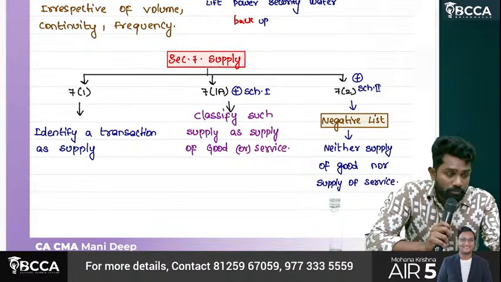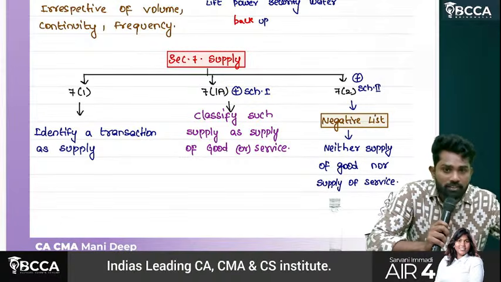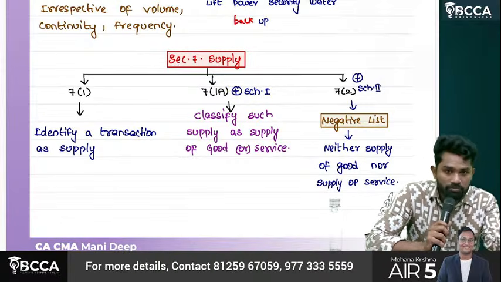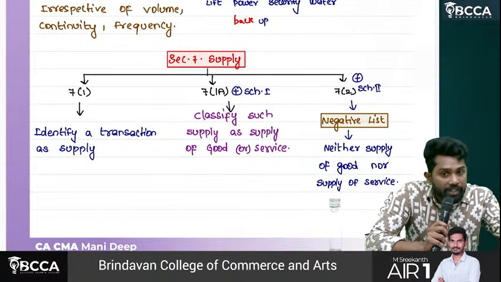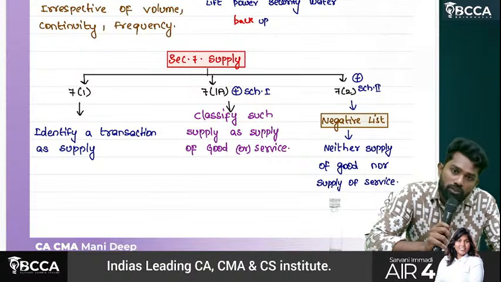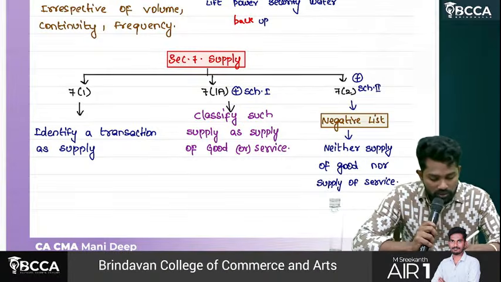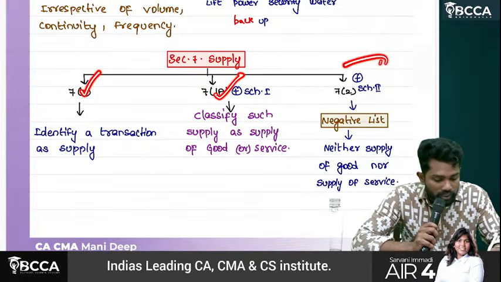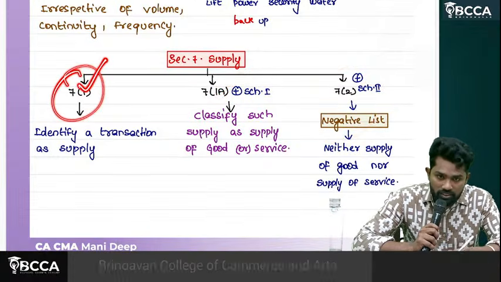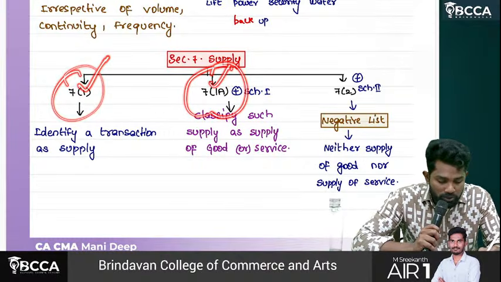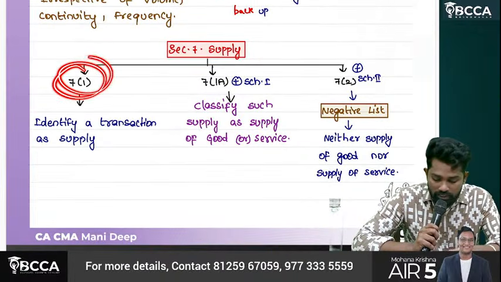Third one: you cleared step 1, 7.1, and step 2, 7.1A, but 7 subsection 2 consists of a list of transactions which we call the negative list. Even though your transaction satisfied the first and second steps, if it fits into the negative list, then it is neither a supply of goods nor a supply of service. Understand? Any transaction should satisfy 7 subsection 1 and 7 subsection 1A, but should not fit into the negative list, to be called a supply.